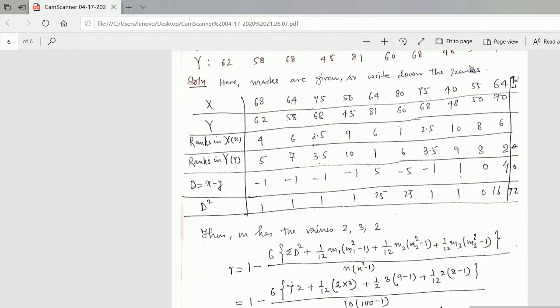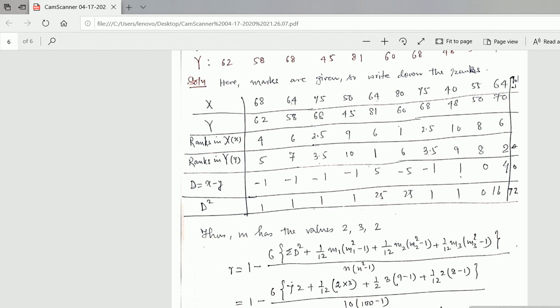This is 72. Now you see m has the values 2, 3, and 2. How will you get it? See, 68 has 2 values over here, so m has 2 values. Then 75 also appears twice. Then 64 appears 1, 2, 3 times, so m has the third value 3. And in the Y case, you have 2 repeated values, 68 and 68. So m has 2. So there are 3 values, m1, m2, and m3.